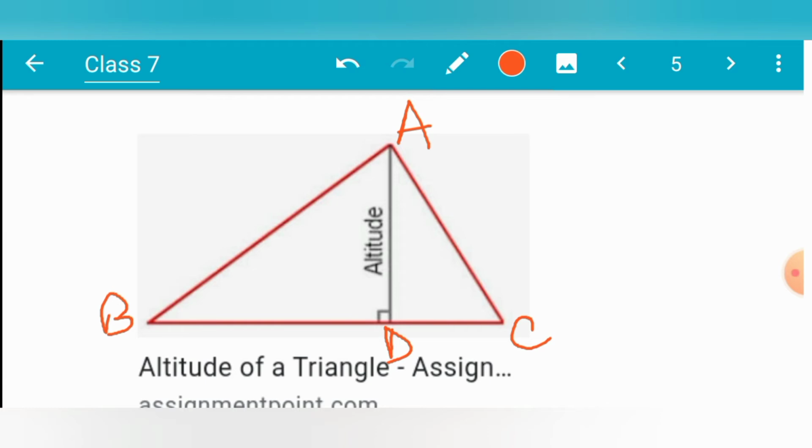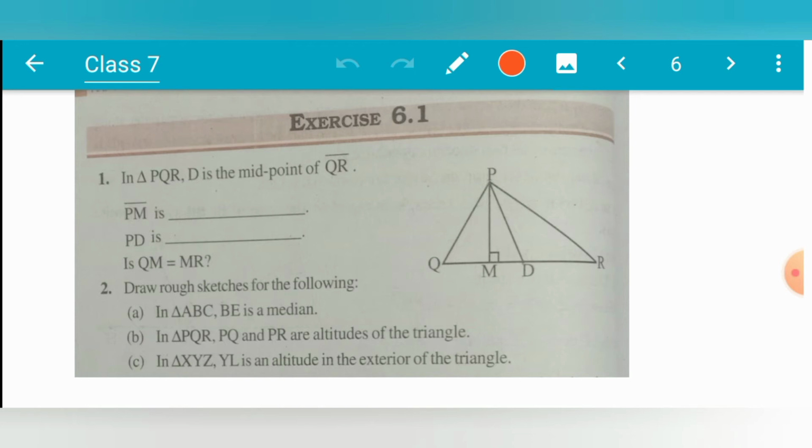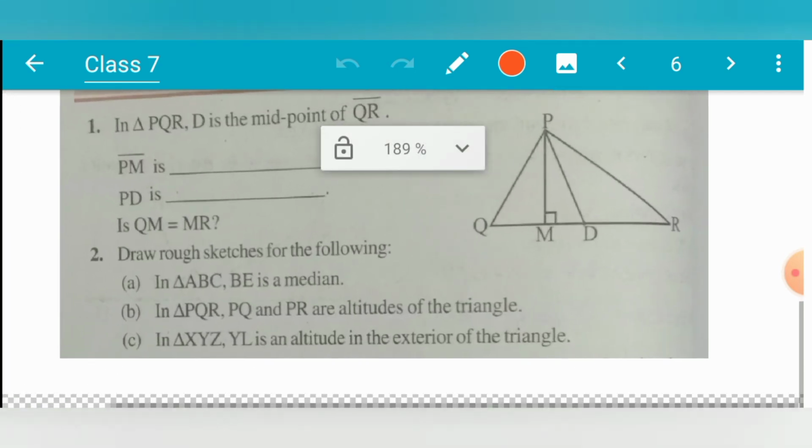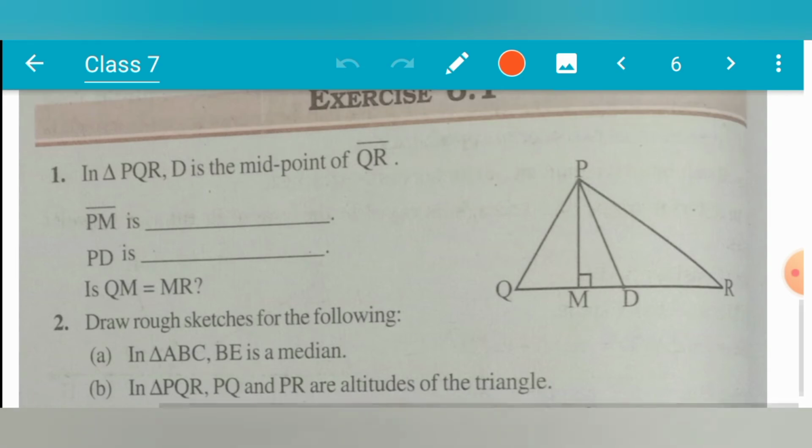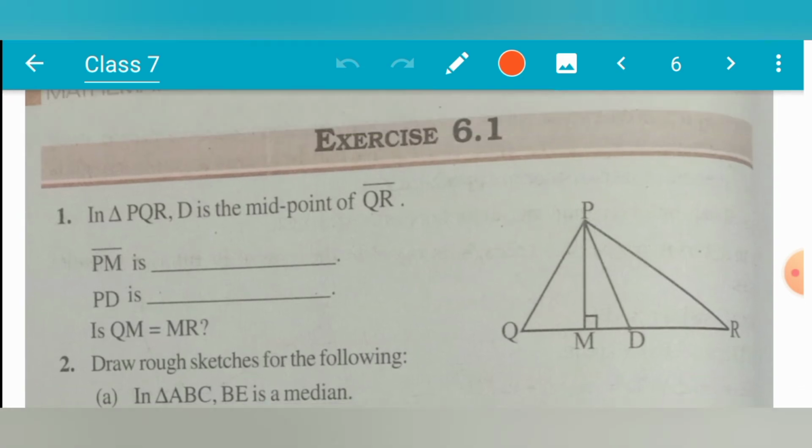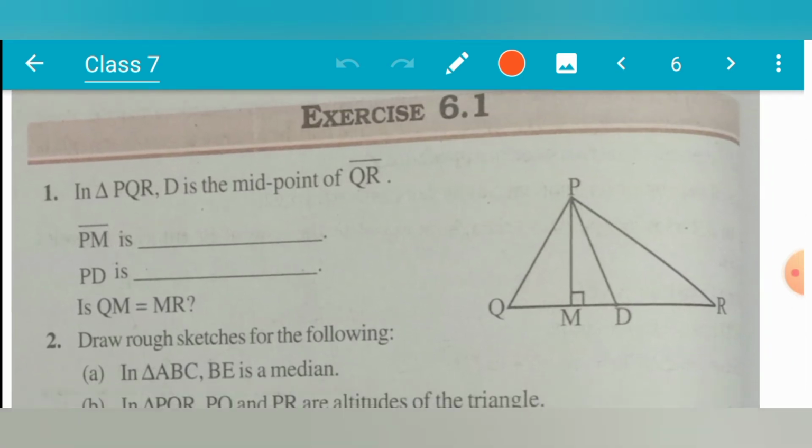See, D is here, but it is not necessary that D will be the midpoint of BC. Okay. Now we will solve a few sums from this, on the basis of the discussion.